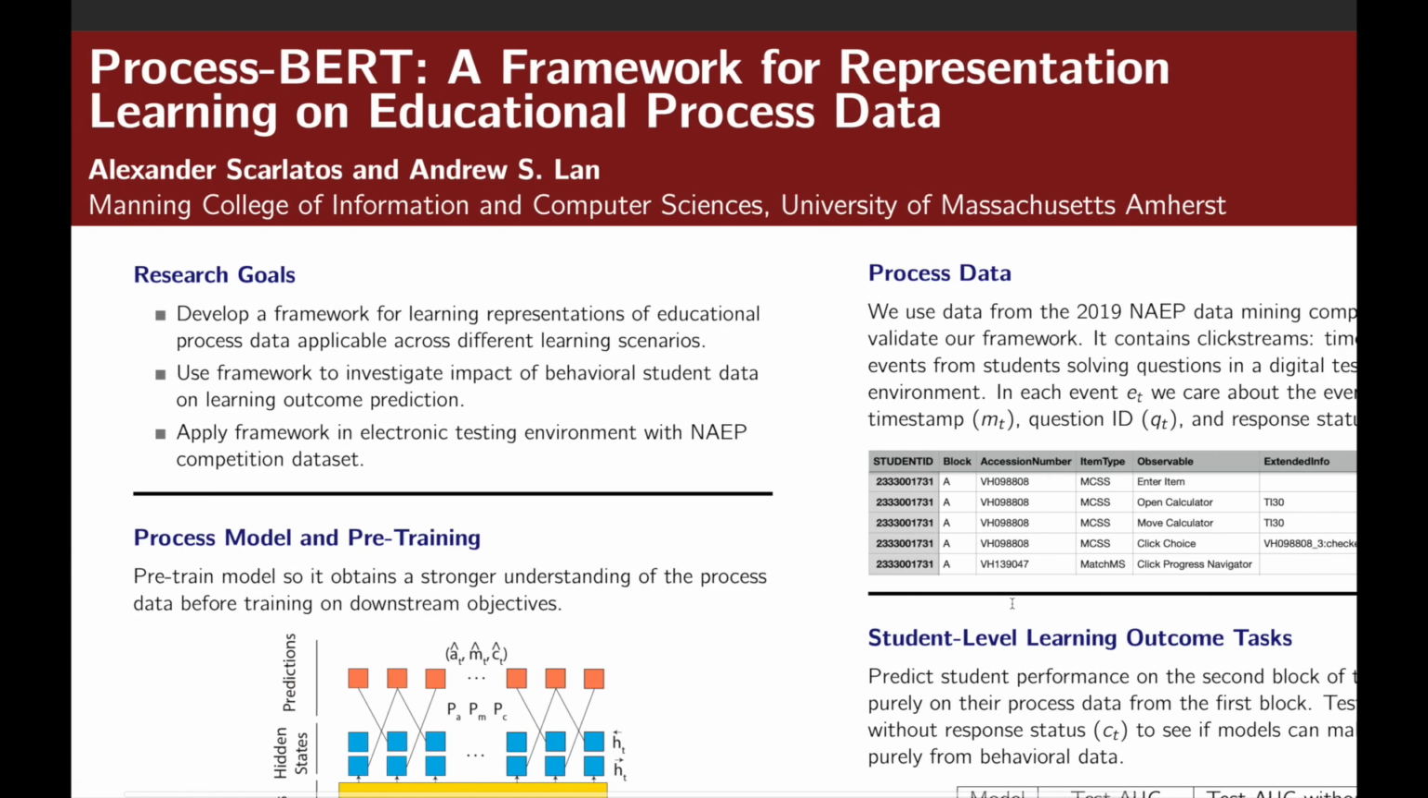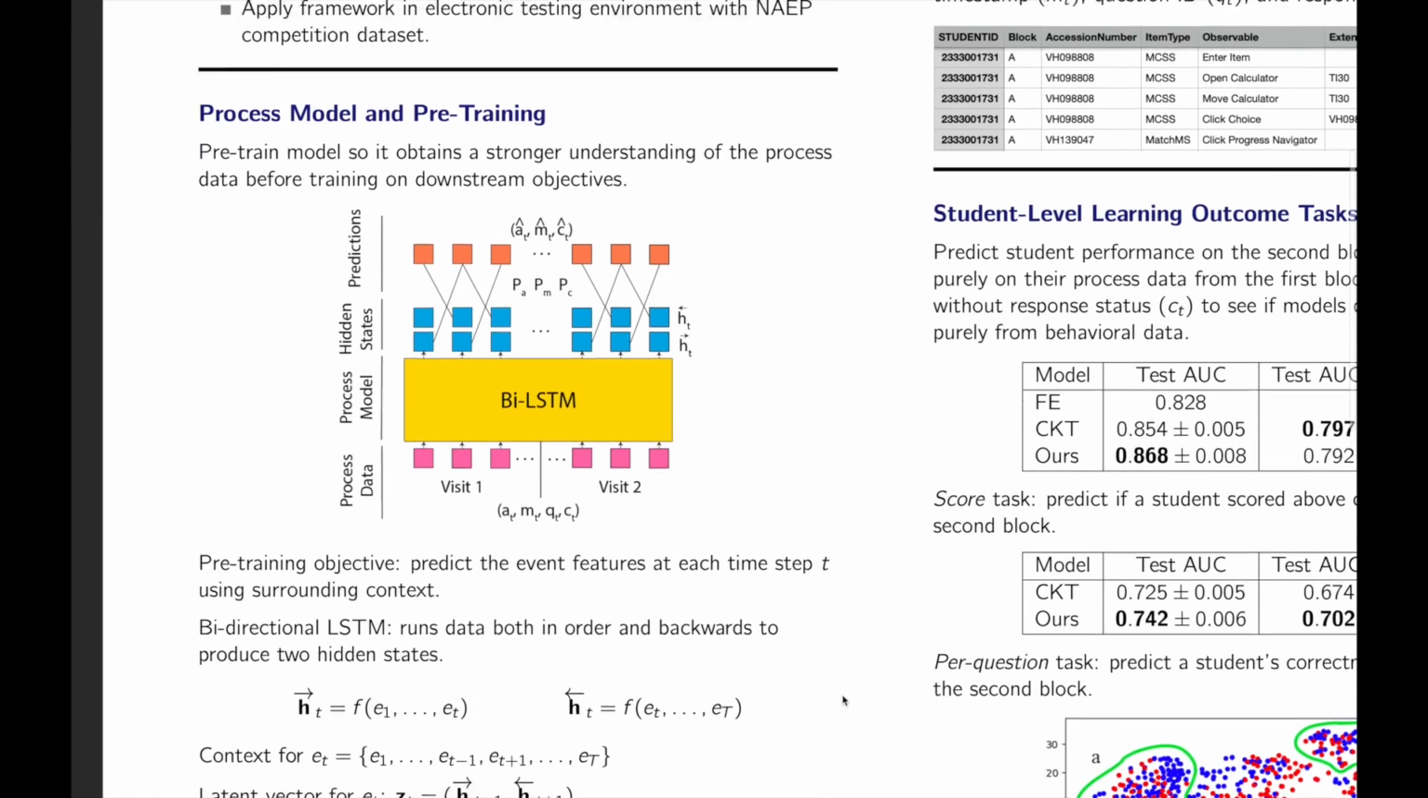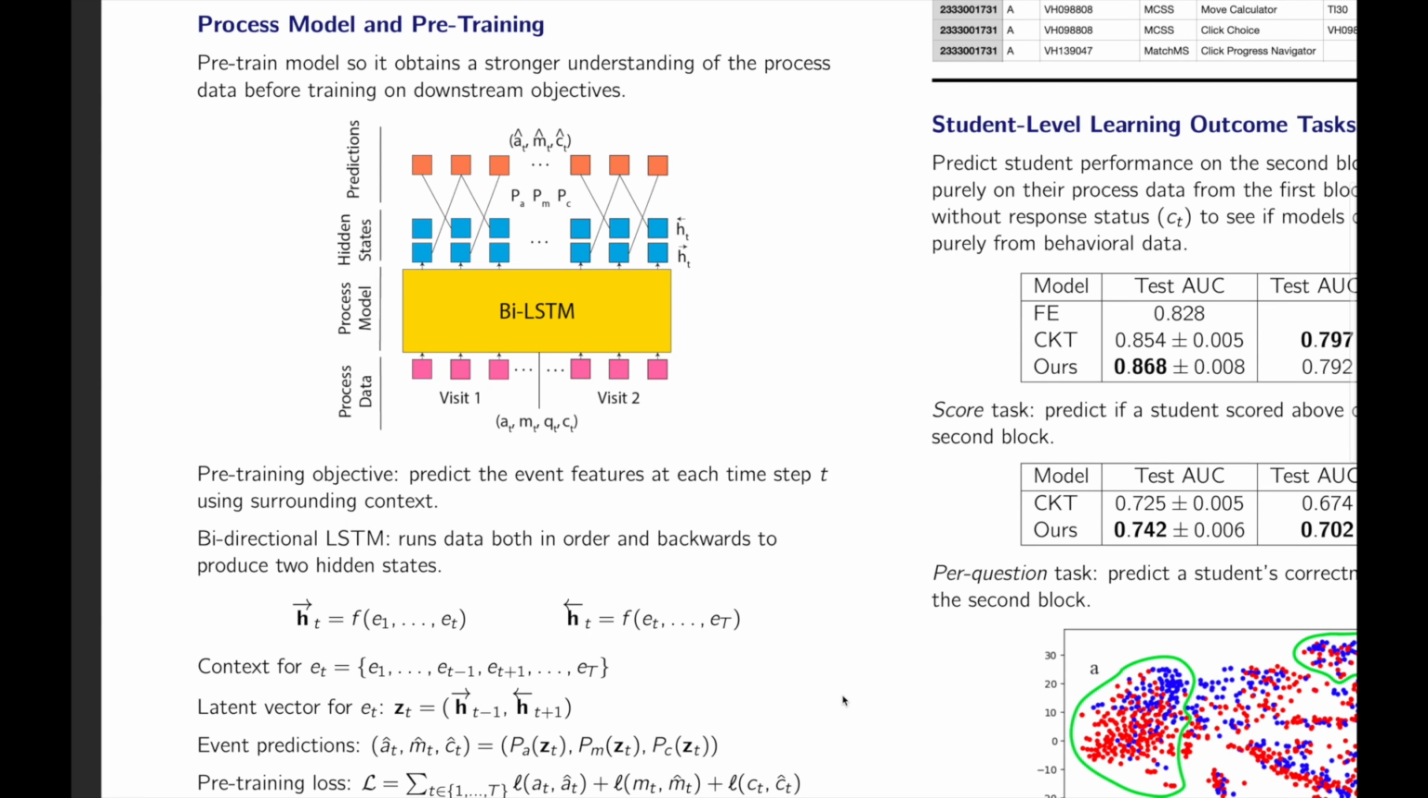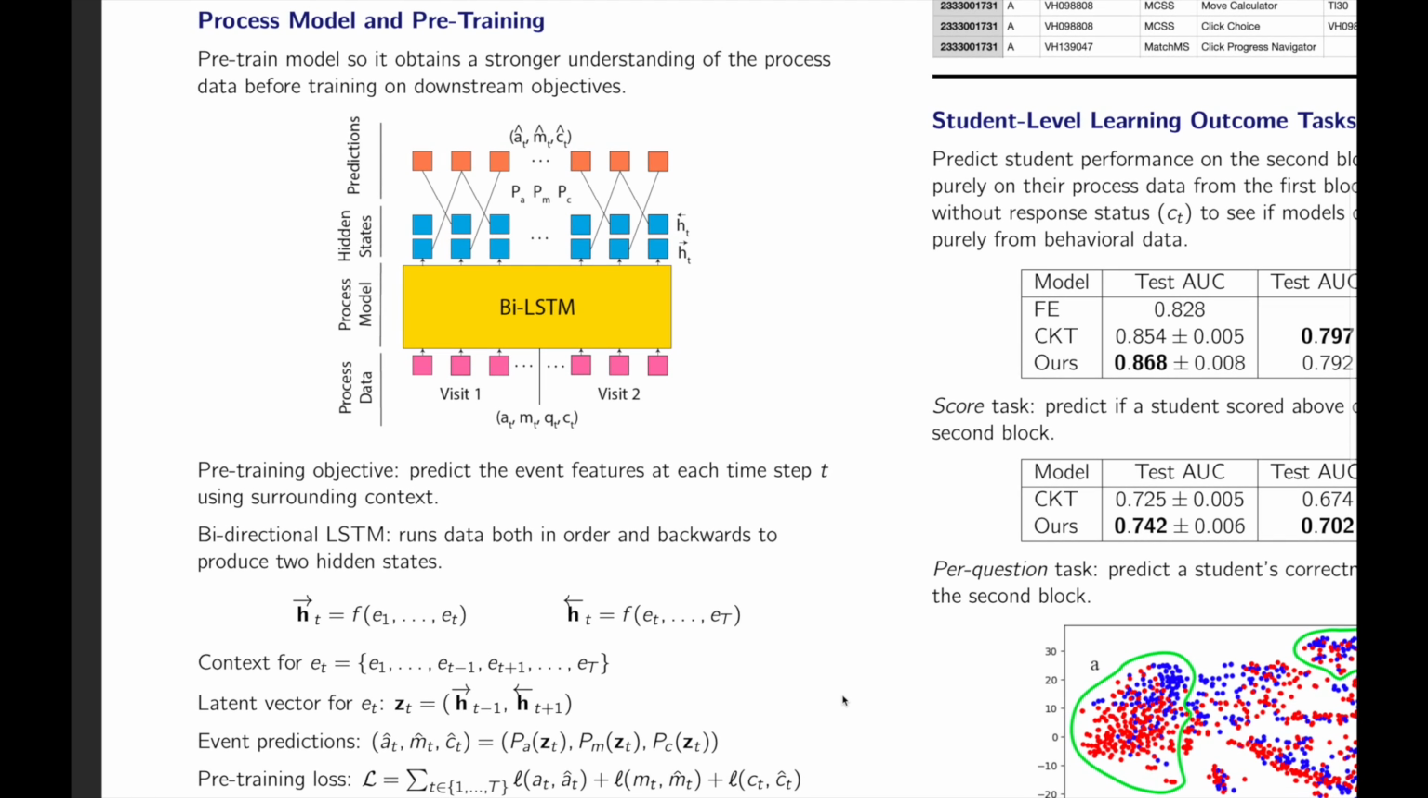The main contribution of our work is the process model, which learns to produce latent representations of student process data through a pre-training phase. The model uses a bidirectional LSTM, and we use the hidden states around any given event to predict its features. By minimizing this prediction loss, the model learns to make inferences from the process data.